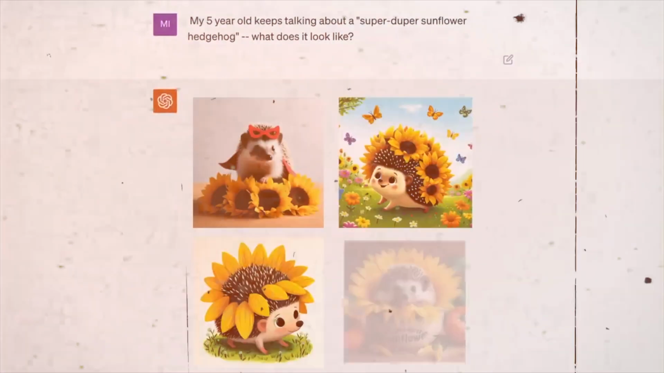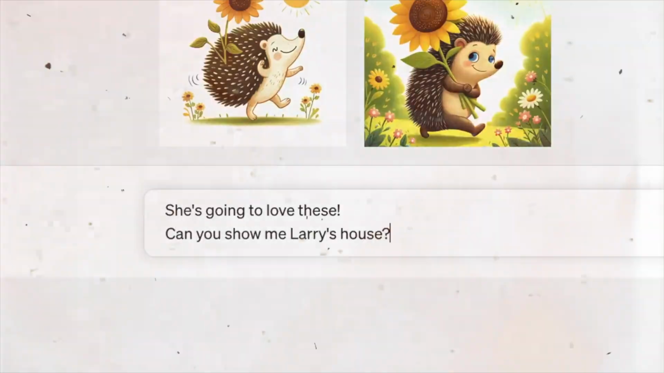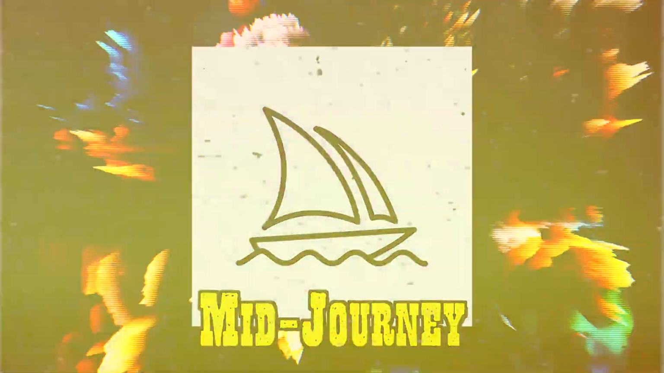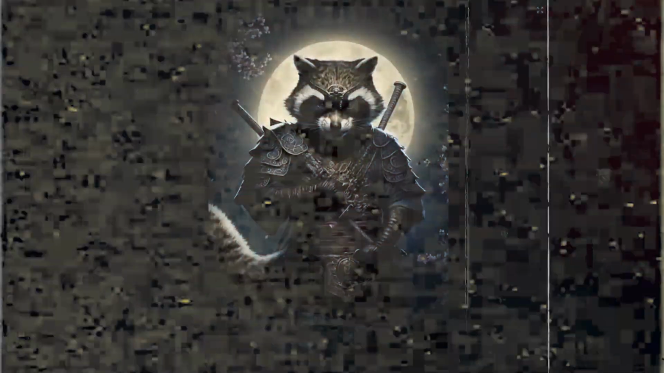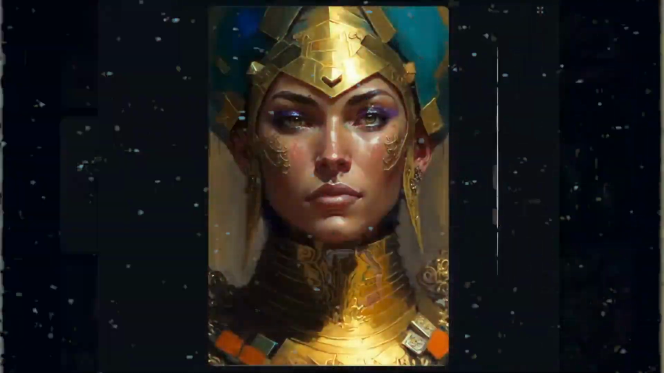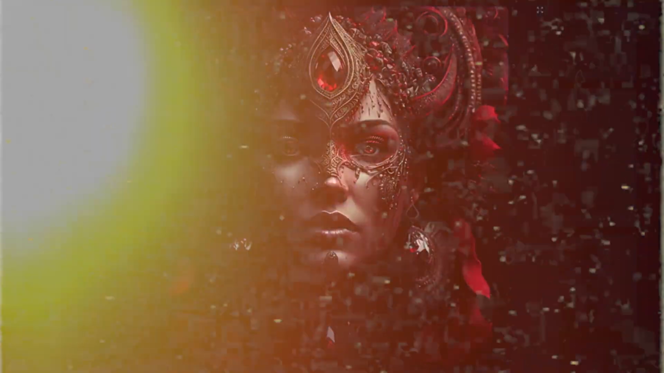Let's turn up the heat and pit DALL-E 3 against its rivals in the text-to-image arena. First up, Midjourney. While it's no slouch, DALL-E 3 takes the spotlight. Its images are a burst of vibrant colors with shapes so sharp they could cut glass. Midjourney, well, it's like looking through a slightly foggy window.